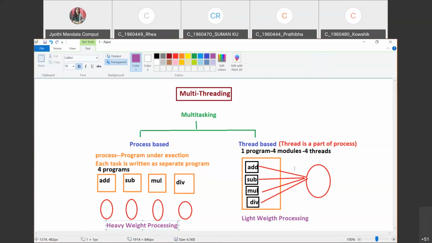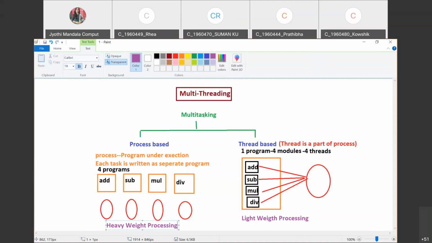In this, memory will be shared by all the threads, and here a separate memory will be given to each separate process. I hope you all are clear with this one. Remember, here also all the programs will be run parallelly only. Here also all the modules will be run parallelly only. That's why it is called multitasking.